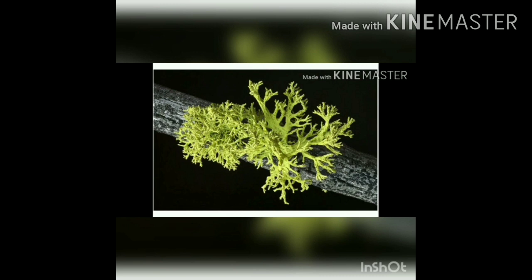Another example for symbionts are lichens. Lichens are a pair of symbionts having an alga and a fungus living together. Let us study insectivorous plants. Insectivorous plants eat living insects for their food, hence they are also called carnivorous plants. That is, they are able to synthesize their own food.